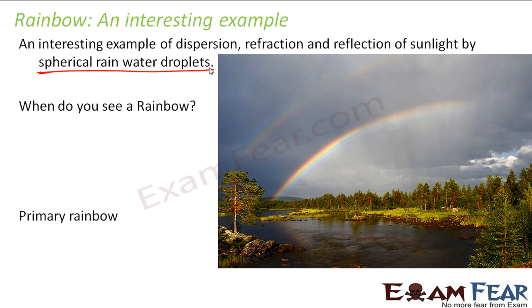For rainbows we have two categories, or you can say we have two types of rainbow. One is a primary rainbow and the other one is a secondary rainbow. I don't think many of you have heard about this primary and secondary rainbow. Maybe all of you have seen a rainbow, but maybe you don't know what a primary rainbow is and what a secondary rainbow is. So you'll get to know about this now. Let us try to understand how a rainbow is formed and what the difference between a primary rainbow and a secondary rainbow is.